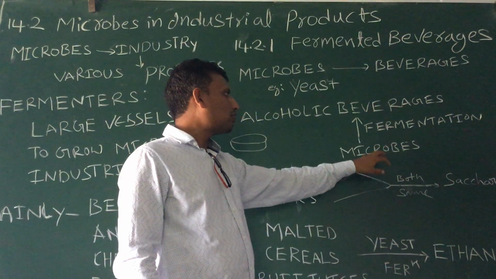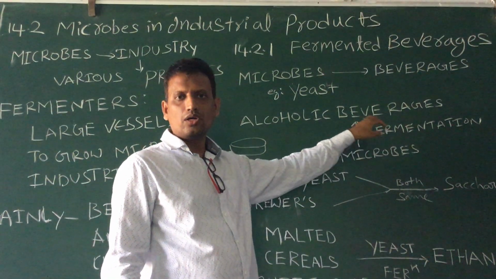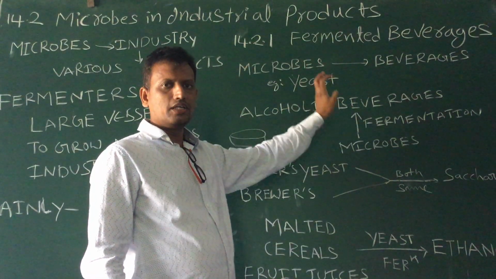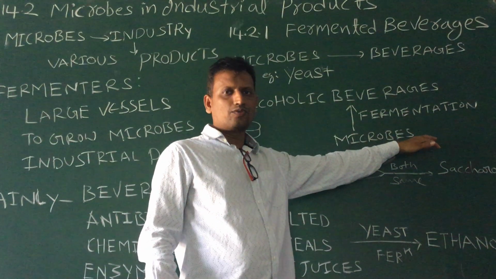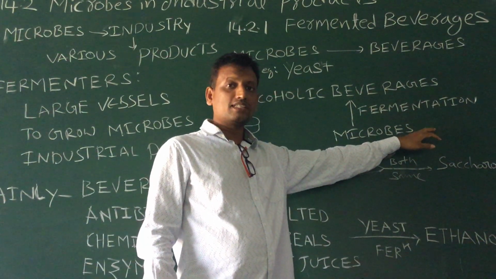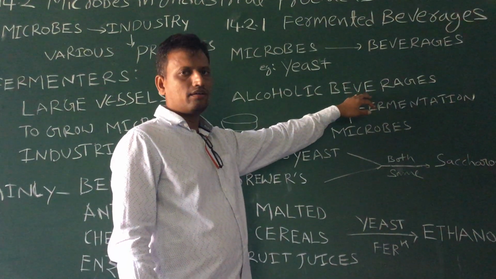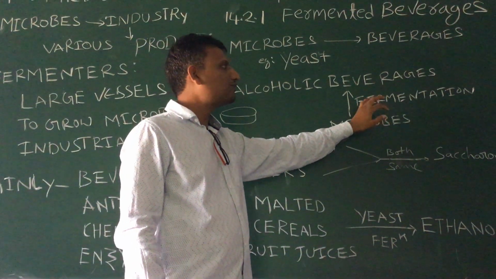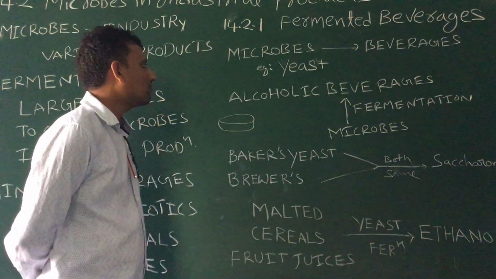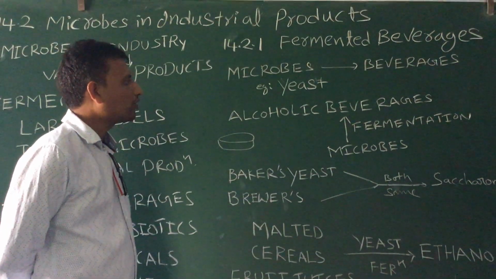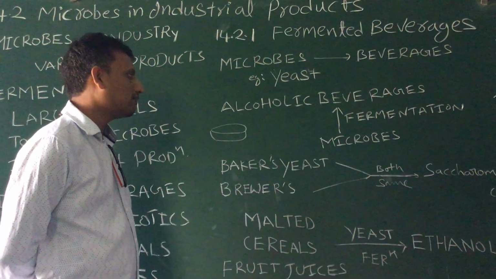So microbes ferment the food products supplied and convert glucose, sugar, into alcohol. If you supply any food on a large scale which contains glucose or sugar, it will be converted into alcohol. So which process? Fermentation. So microbes ferment the food and convert it into alcohol.